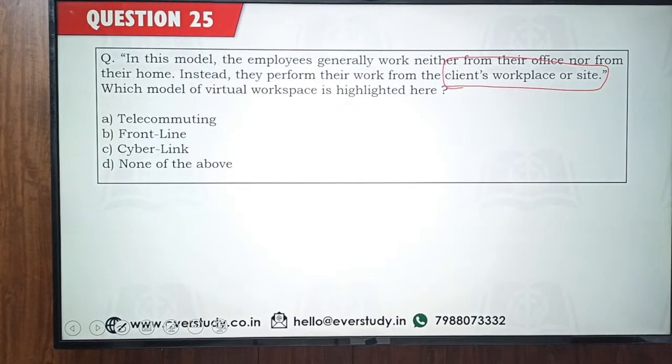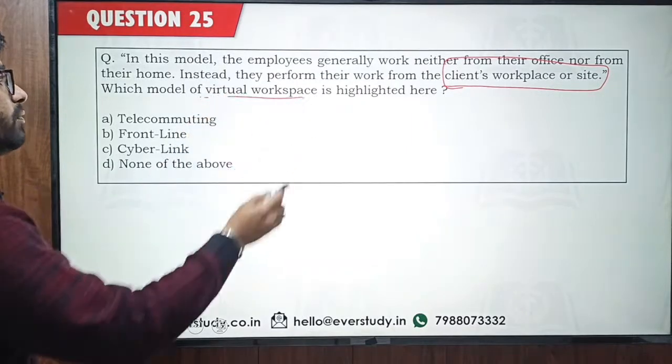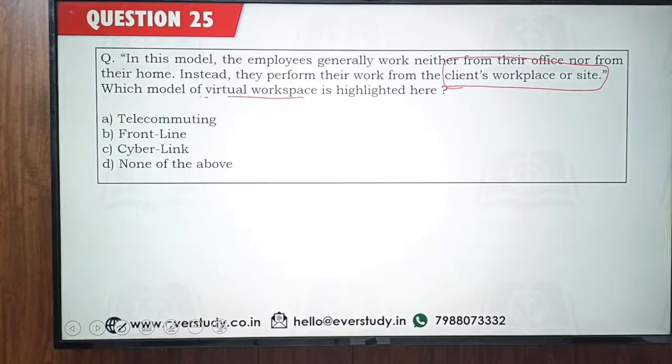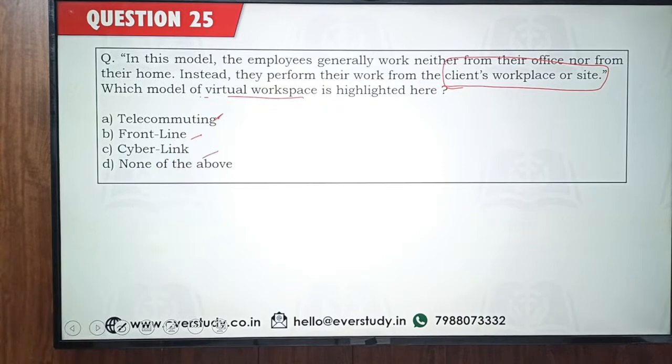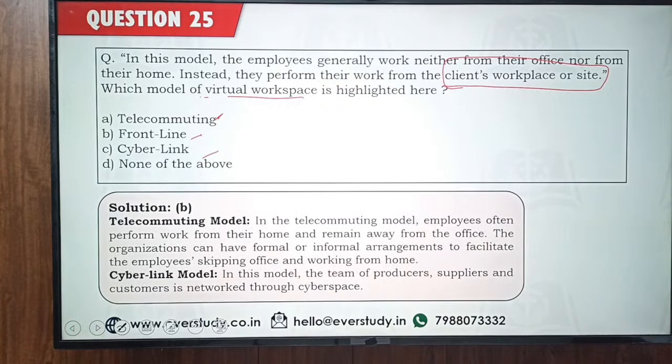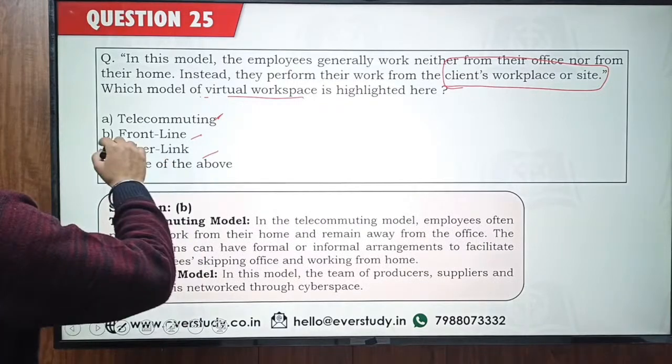Which model of virtual workspace is highlighted here? Basically, we have three models of virtual workspace. They are telecommuting, frontline, and cyberlink. These are the three models which are there. I am seeing the answer is option number B and some answers as option number D as well. Most of you are saying option B has to be correct, and option B is perfectly right. So option B is frontline.